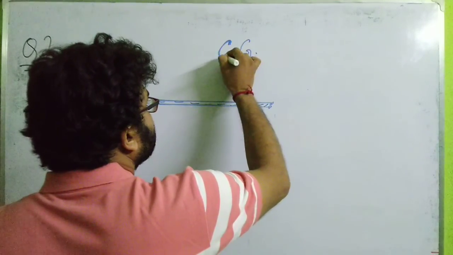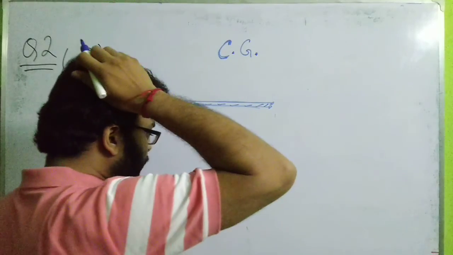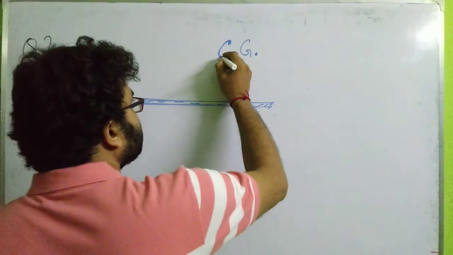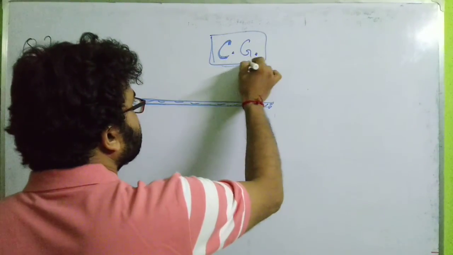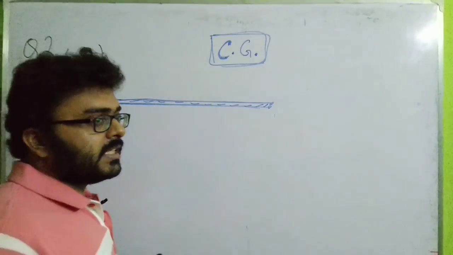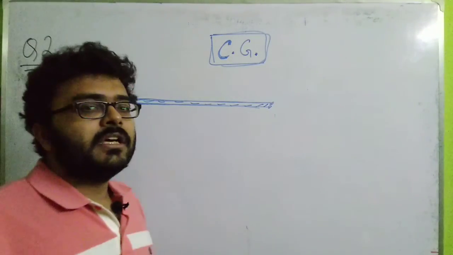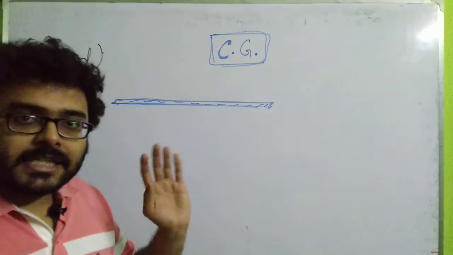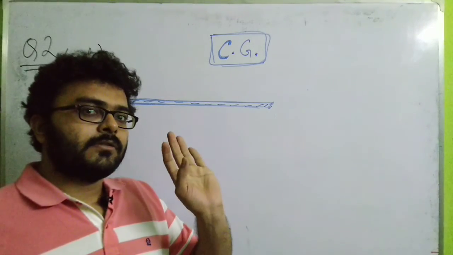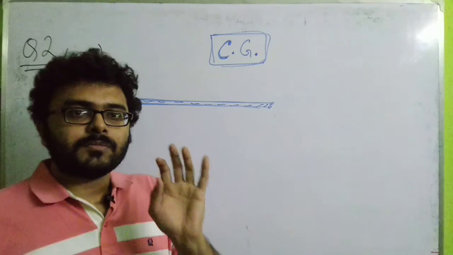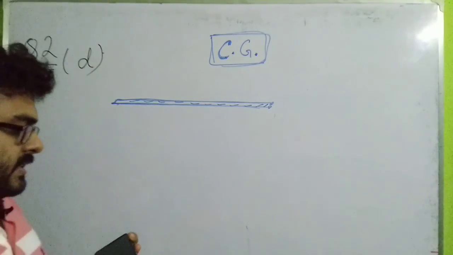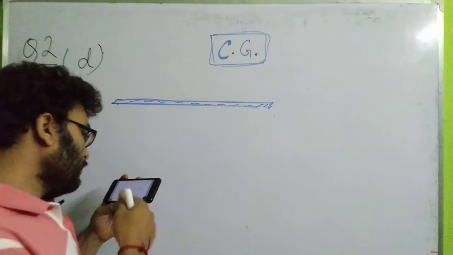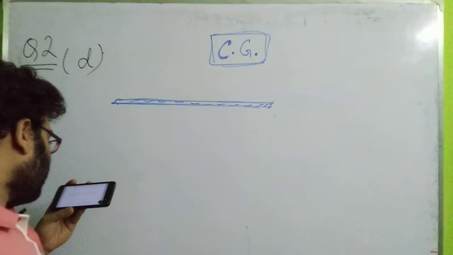What does center of gravity mean? For any body, the total mass of the body can be considered to be concentrated at this point, at the center of gravity of the body. Generally, for a symmetrical body, it lies at the midpoint. For any body, please listen carefully, the center of gravity is the point through which we can consider the total mass of the body to be acting. It has been said that the center of gravity of the uniform meter rule or meter scale lies at the 45 centimeter mark.